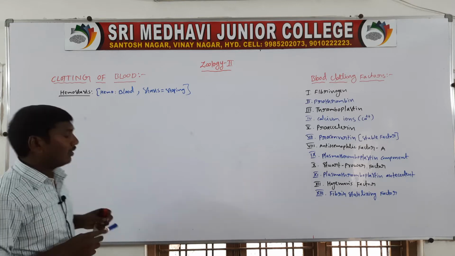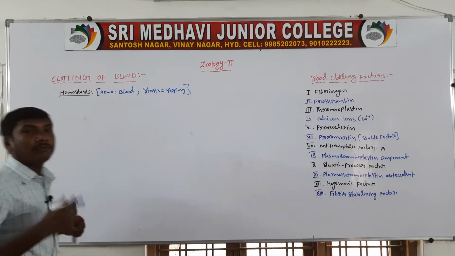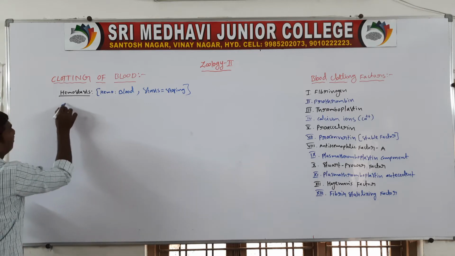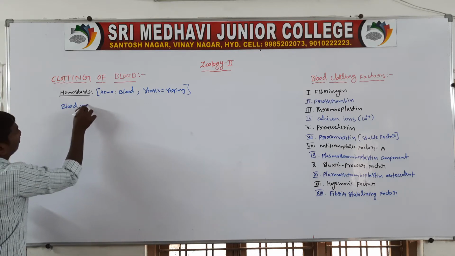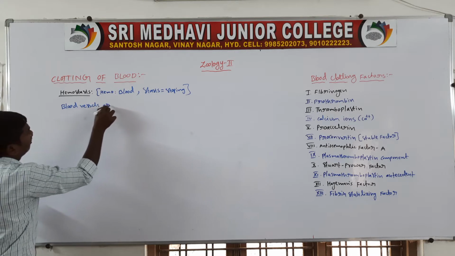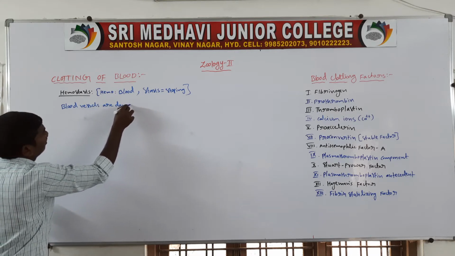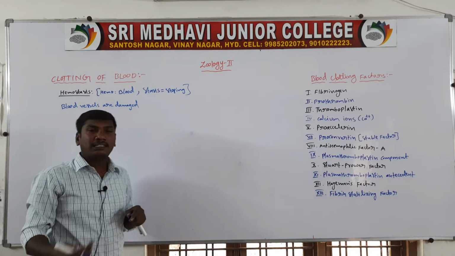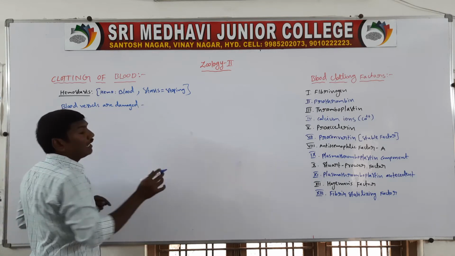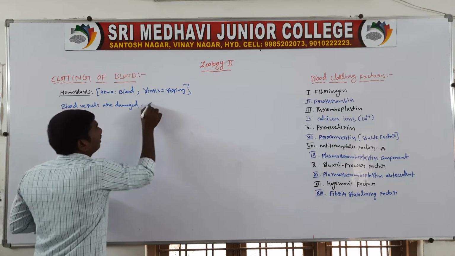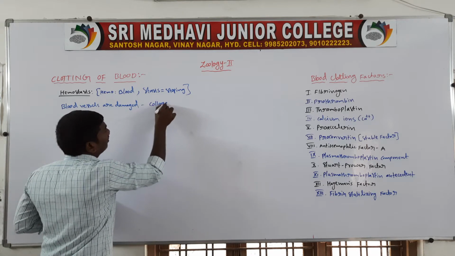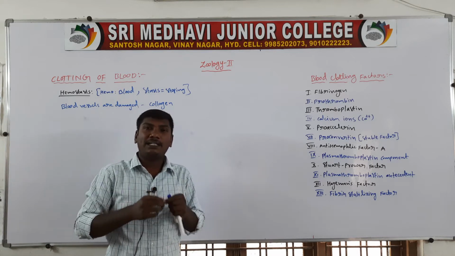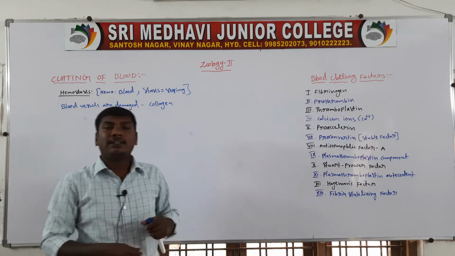Next, when the blood vessels are damaged, in that region they release a protein.